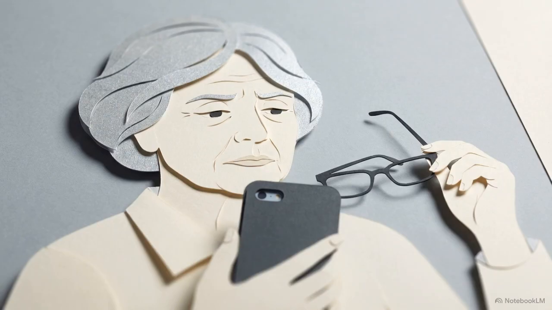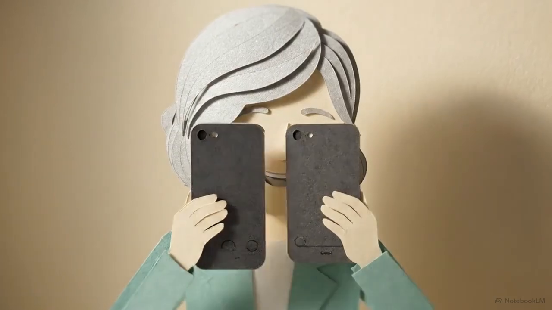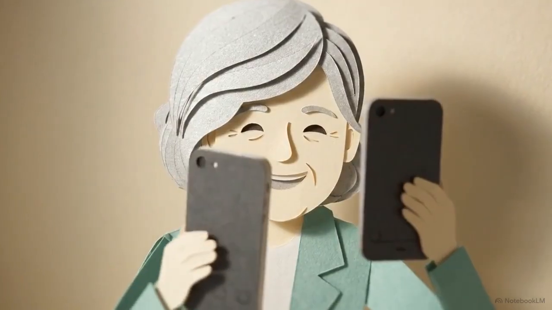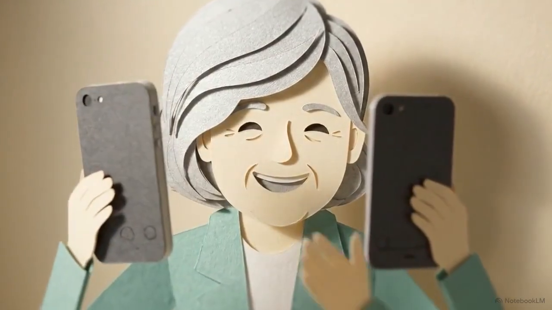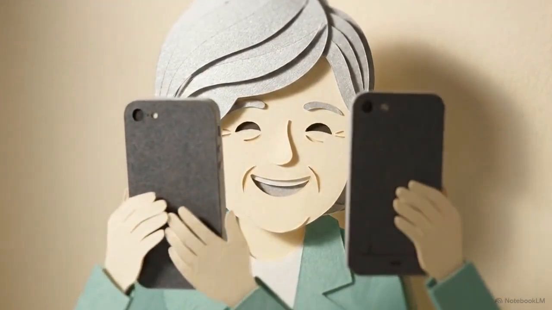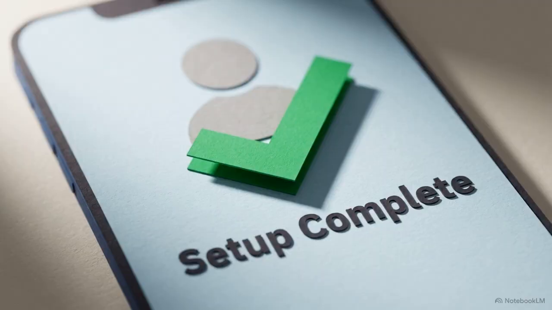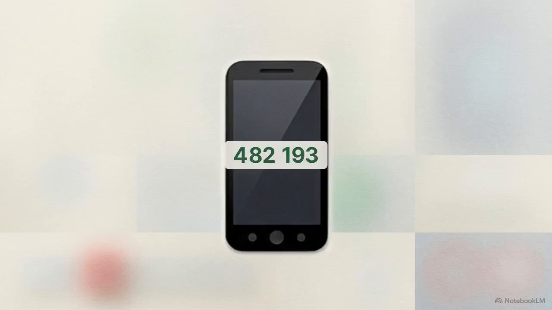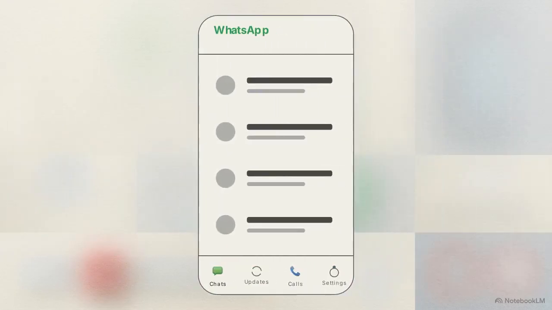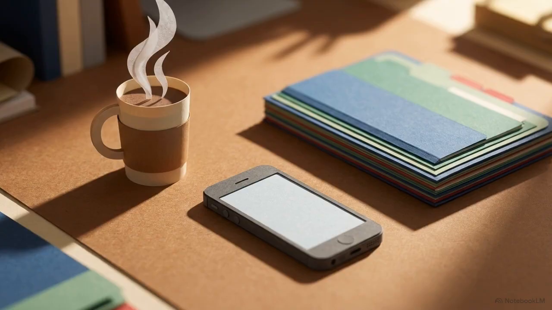Tapping away at tiny glass keys can feel rigid and frustrating. By shifting to voice messages and video calls, you bring the natural human warmth of your actual voice back into the conversation. If you have followed along to this point, your account is active, your security code is verified, and you can find your way around the main chat menu. The most complex parts of the setup are behind you.